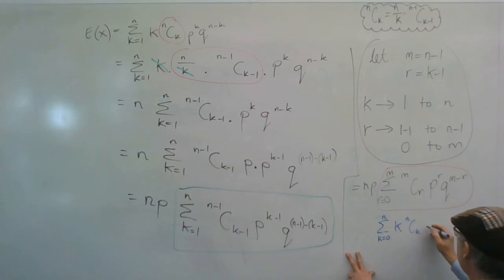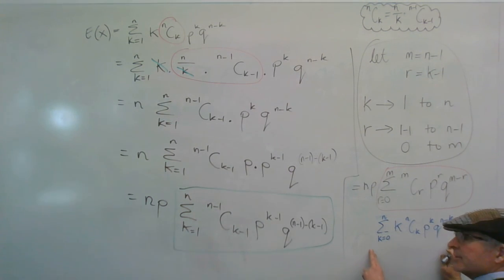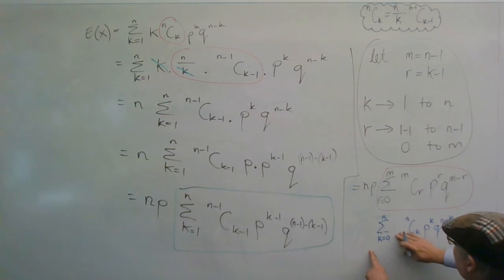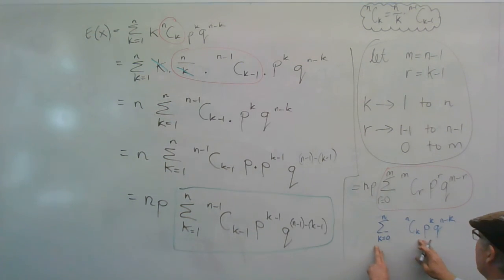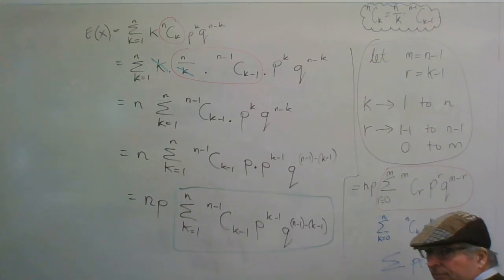Well, nCk p to the k, q to the n minus k. That was all the p of x's. Now, if I take that out of it, that's just the sum of all the p of x's.